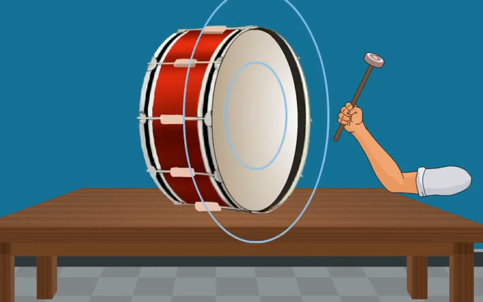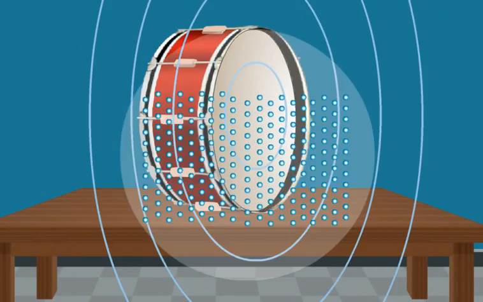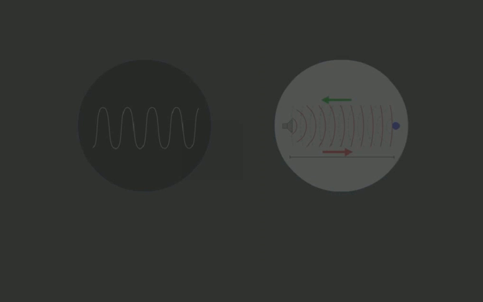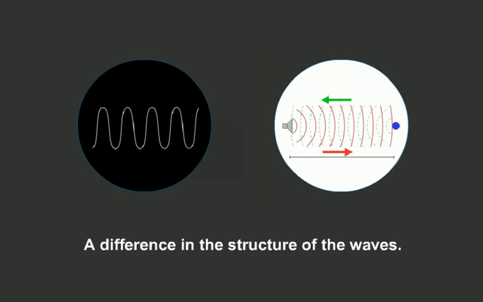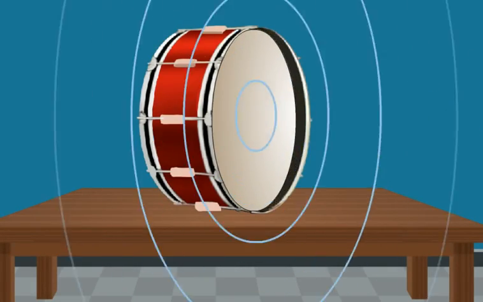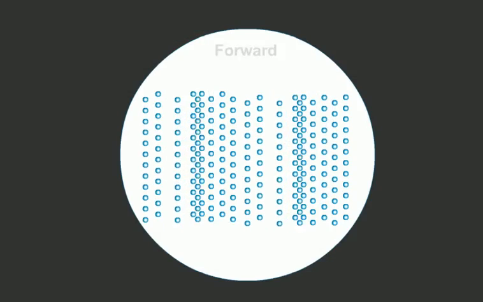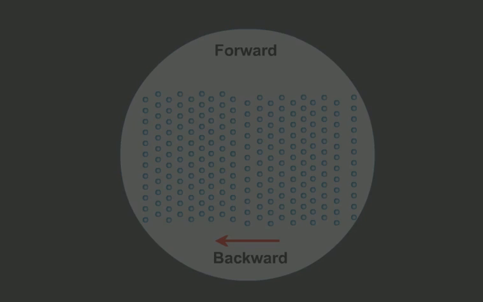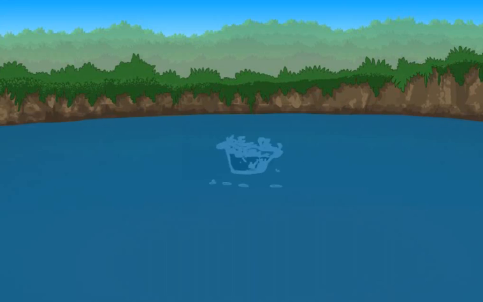Students, different waves have different directions of movement of particles of the medium. This makes a difference in the structure of the waves. When a sound travels through the air, particles move forward and backwards. Unlike this, the water particles move up and down when a wave is formed by the stone dropped in it.